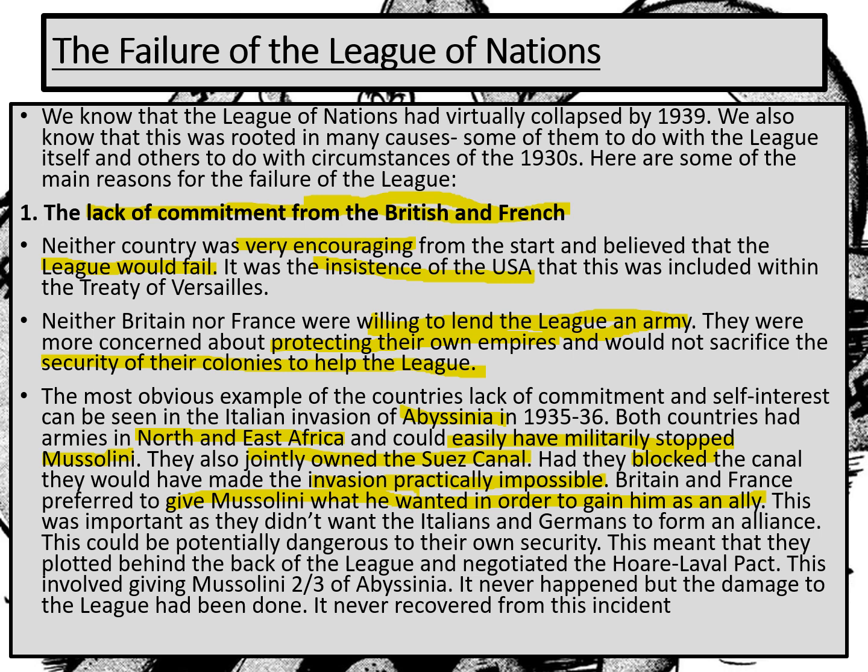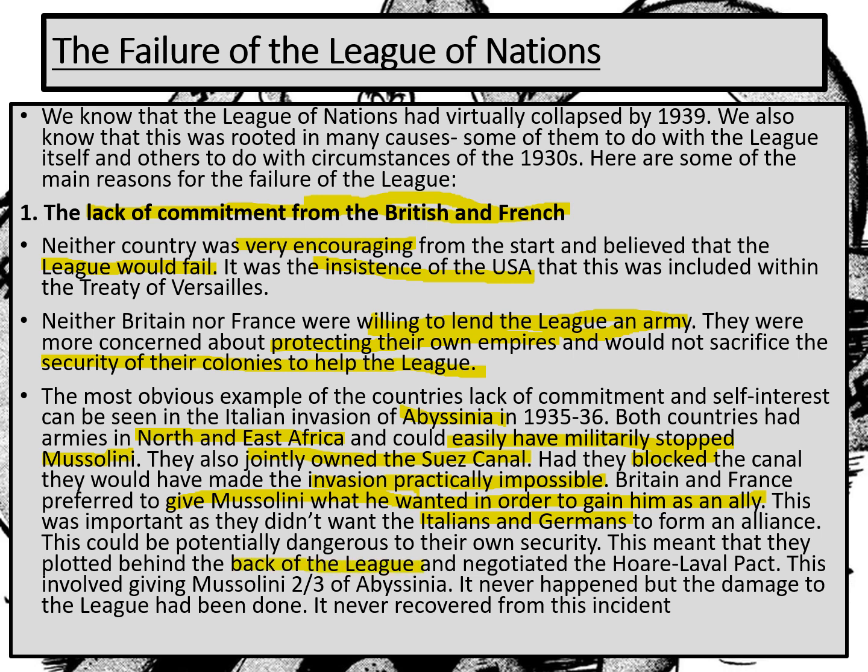And they didn't really want the League to punish him very much because they wanted him as an ally. What they didn't want was the Italians and Germans to form an alliance. They thought, well, if we're nice to Mussolini, he'll stay on our team and he won't be making alliances with Hitler. So this meant they plotted behind the back of the League.